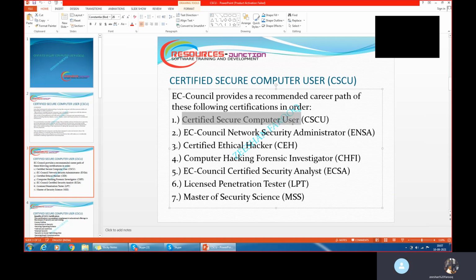Once you do this certification, then there will be a second certification called Network Security Administrator. Then you can do either this certification or that certification. If you do any one of them, you will be eligible for the CEH certification. Then this one is followed by CHFI. Either you can do CHFI or you can do ECSA. It's like an advanced level of CEH. After that, there is a certification followed by LPT, that is Licensed Penetration Testing.